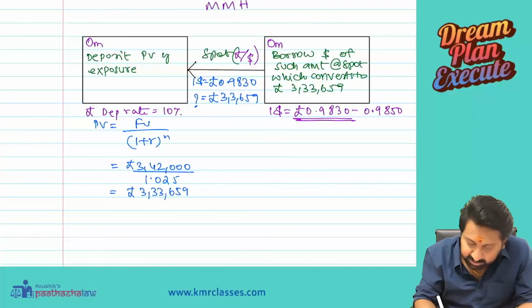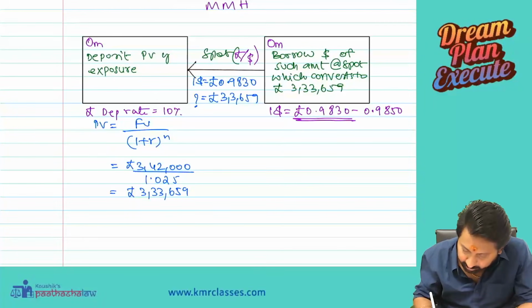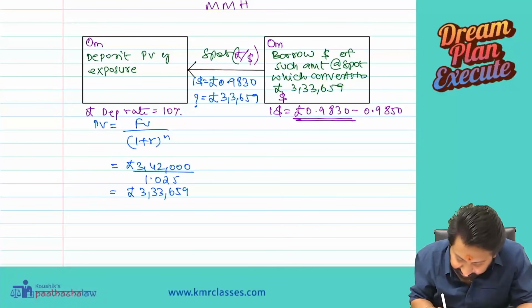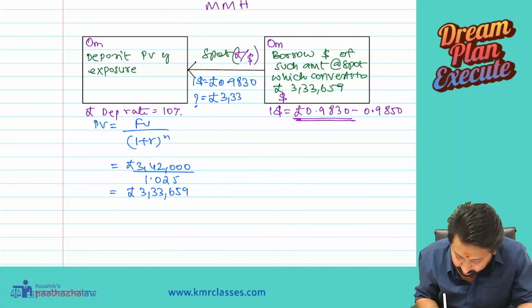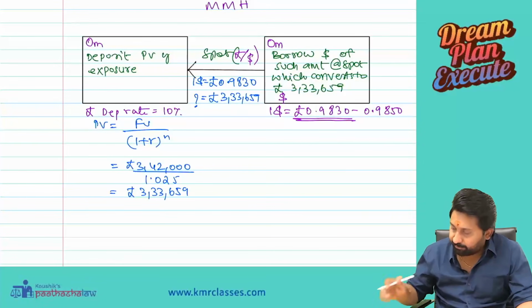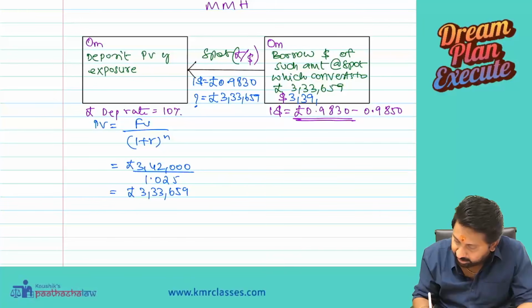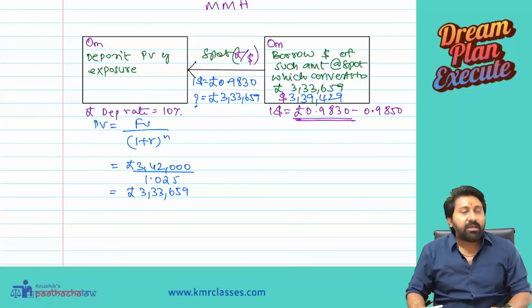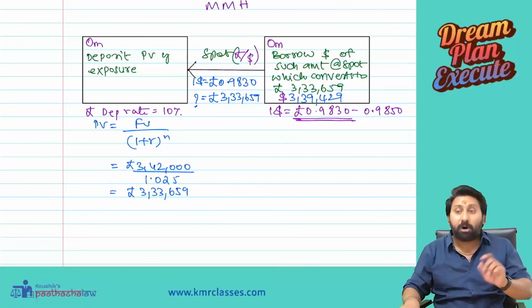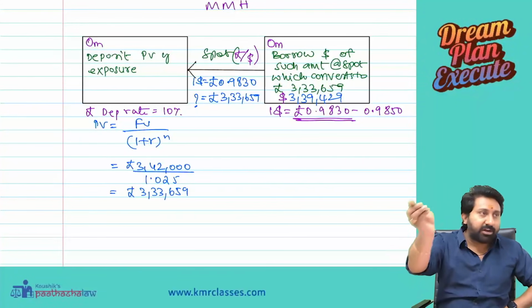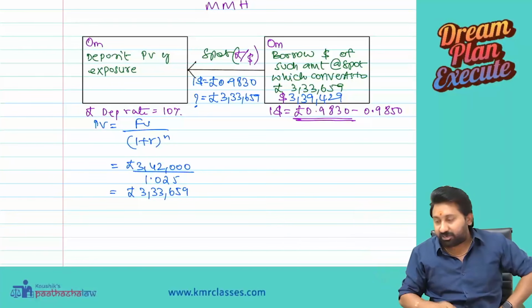We have pounds 333,659. How many dollars? Write down the answer directly here. 333,659 divided by 0.9830. How much is it? 339,429. What is the 339,429? 339,429 dollars you will borrow. Take calculator. Okay, I borrowed this amount. We will convert that into pounds at what rate? 0.9830.